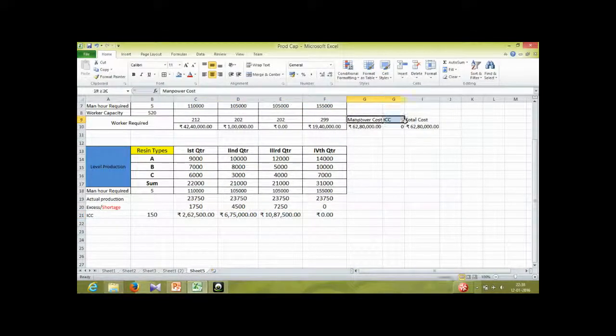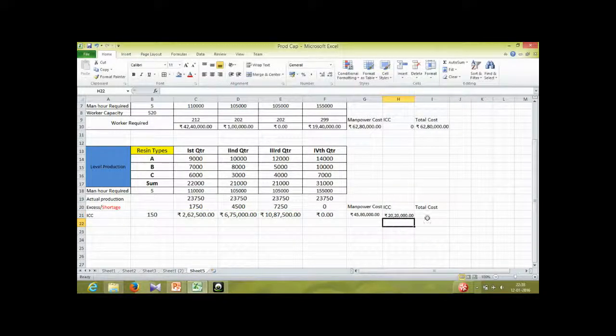So again we will just calculate all these 3 parameters. Manpower cost is equal to, as we are having 229 workers, for hiring 229 workers we will have to pay one time 20,000 each. So that's the manpower cost. Then again we will have to calculate inventory carrying cost. Inventory carrying cost will be this plus this plus this, and we are not having any last. So total cost is equal to this plus this.